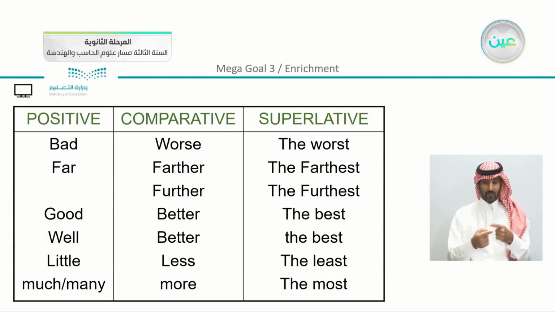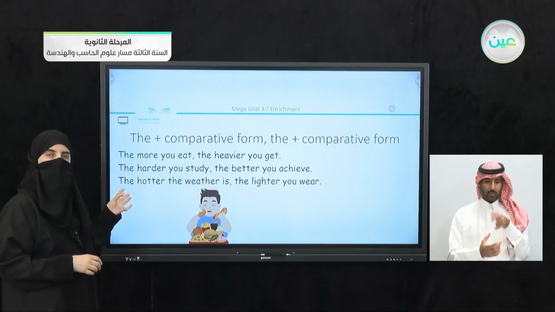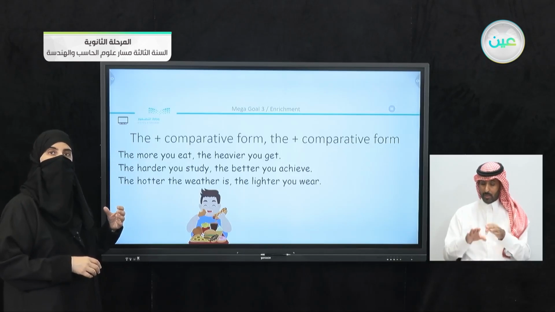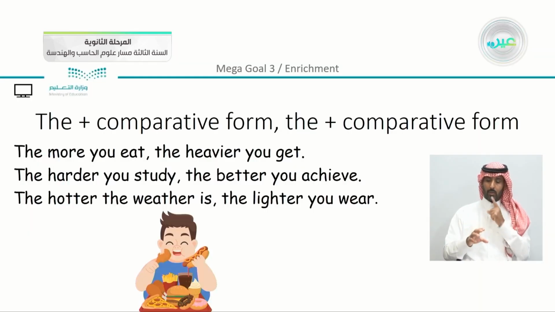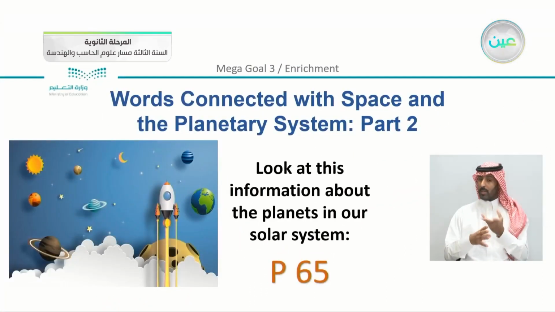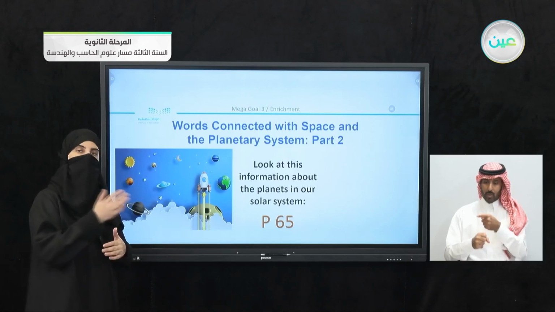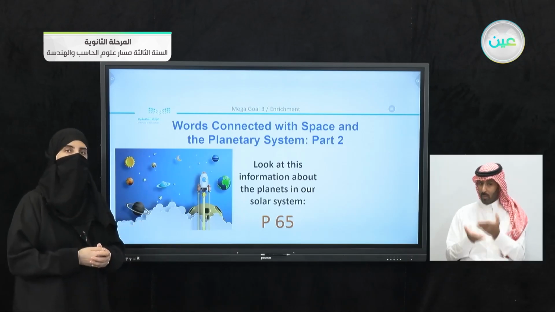Revised irregular adjectives, as we mentioned, irregular verbs. Leading us to this part here, as you can see that we use the form of comparative here, but to show results. Now, if you remember that we said the more you eat, the heavier you get, so there is a result here. If something happens, something else is a result, using the comparative form, as we mentioned in our lesson.